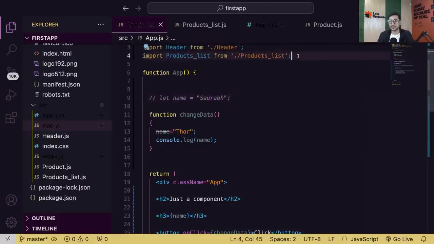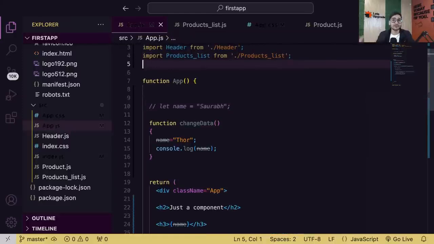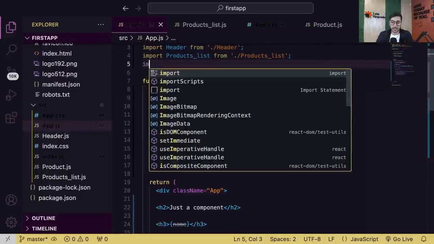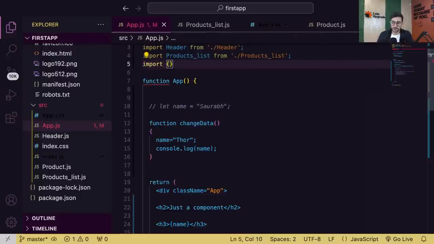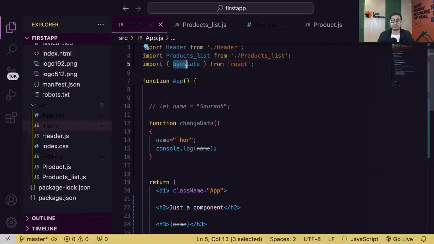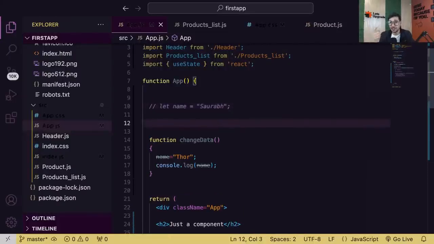So now let's see how to create a proper state variable. For that, guys, as it's an inbuilt function, you have to import it, and it comes from React. So import useState. To create a state variable, you always have to import the useState function, which is coming from the React library. So we are simply using a useState function which is provided by the React library. It's an inbuilt function which lets you connect to React's state feature. That's all. And now, instead of creating a normal variable, I'm not saying that you cannot create a normal variable in React. You can always create a normal variable in React, but it will not work like a state variable. So to create name as a state variable, you will do this.